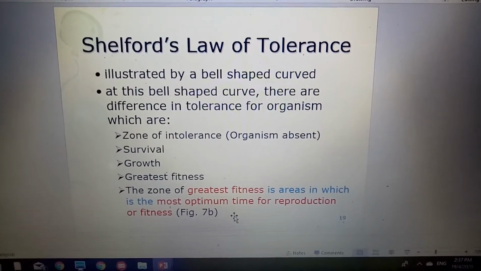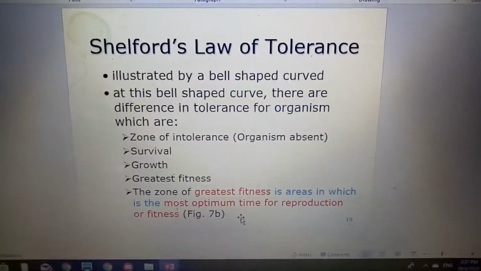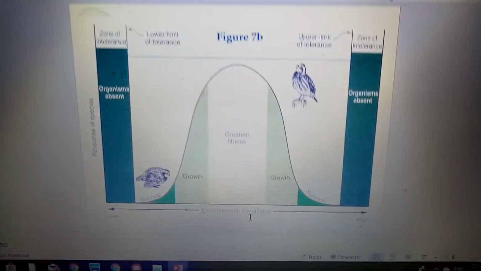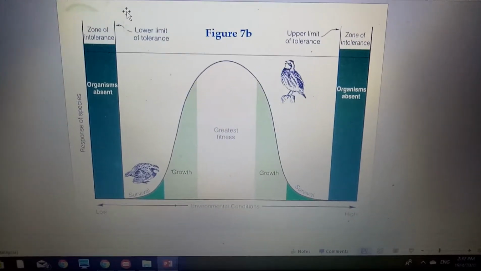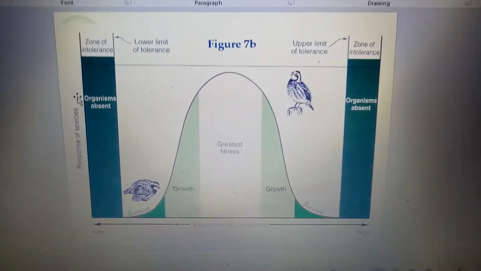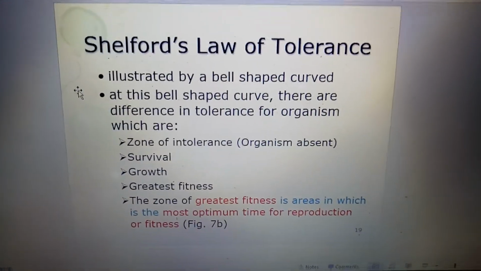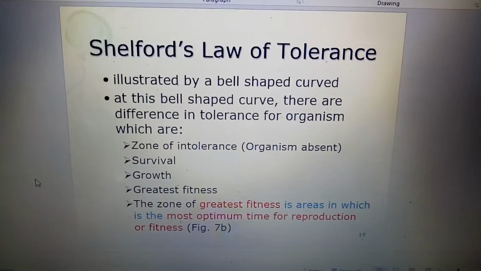On this bell-shaped curve, there are differences in tolerance for organisms, which are the zones of tolerance. The left one is the zone of tolerance where there is no organism, zero organism, absent. Next is survival.